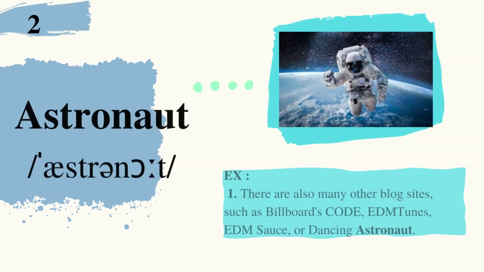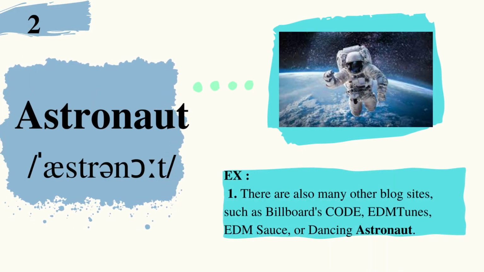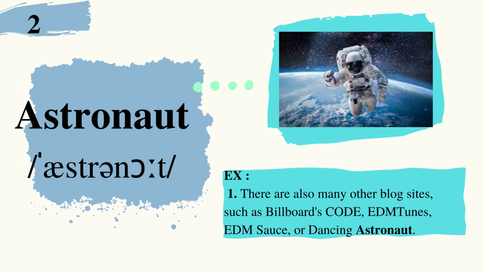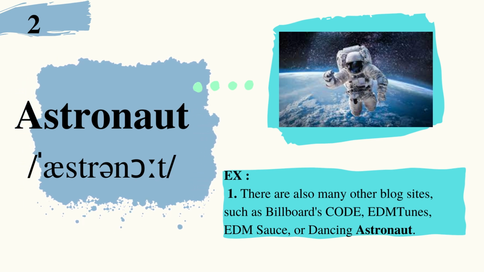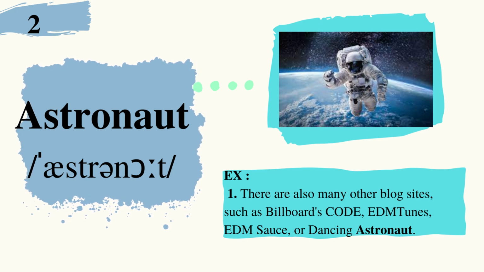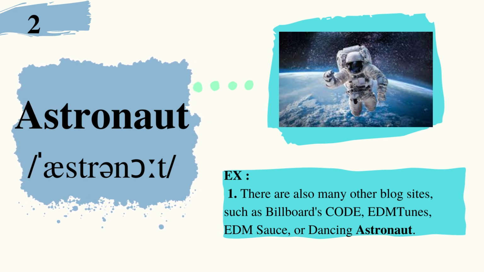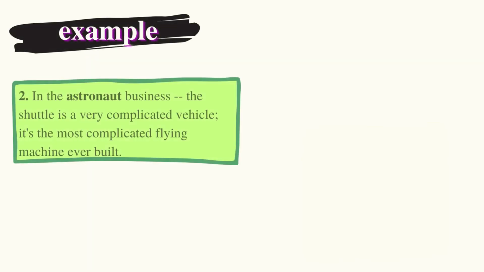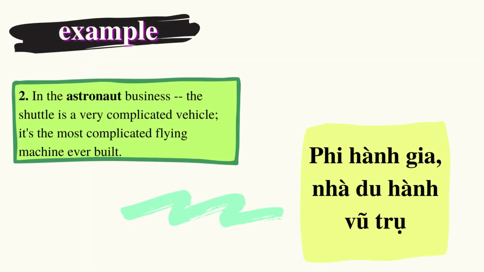2. Astronaut. Example: There are also many other blog sites such as Billboard's Code, EDM Tunes, EDM Sauce, or Dancing Astronauts. In the astronaut business, the shuttle is a very complicated vehicle. It's the most complicated flying machine ever built.